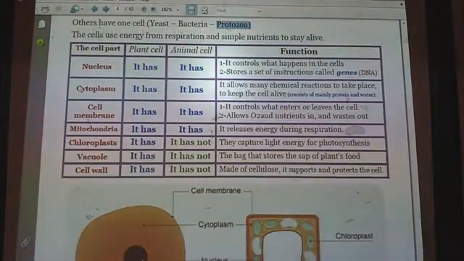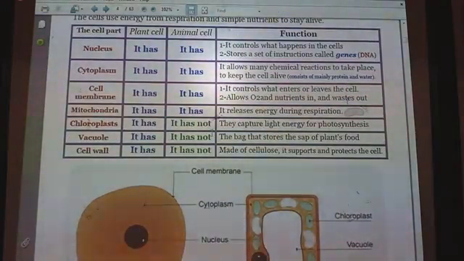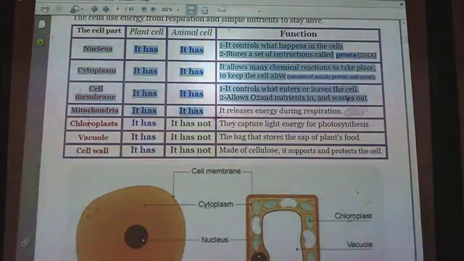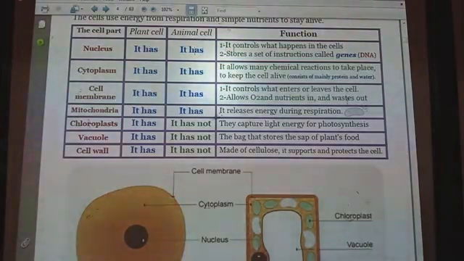This table explains and shows the similarities and the differences between plant cells and animal cells, and also the functions of each organelle. Both plant cells and animal cells have a nucleus, cytoplasm, and cell membrane. Also they have mitochondria. The function of the nucleus, as you know from last year, is that it controls what happens in the cell. It also stores instructions called genes, including the DNA.